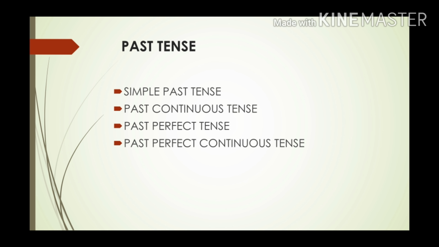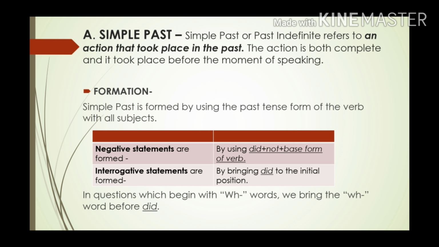So the first part is simple past. Simple past or past indefinite refers to an action that took place in the past. It is known as indefinite because the time is not defined, when exactly it happened. It is an action that has already taken place in the past. The action is complete and it took place before the moment of speaking. So when we are speaking, that action has already happened and is already complete. Okay, that is our simple past.